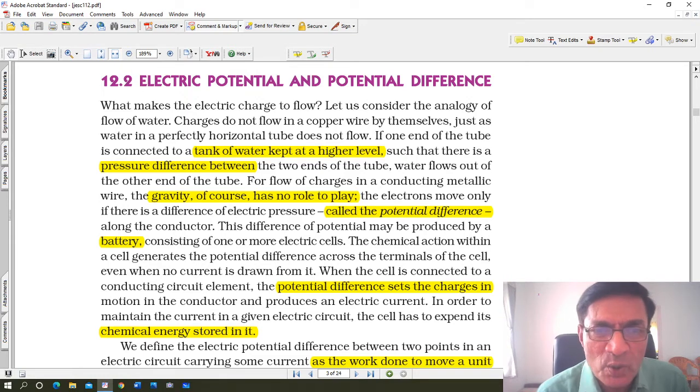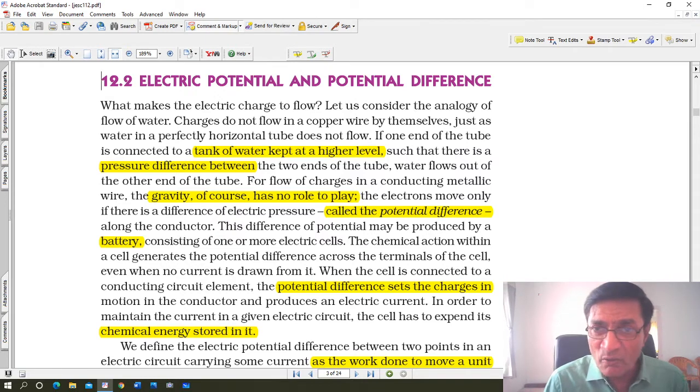If one end of the tube is connected to a tank of water kept at a higher level, such that there is a pressure difference between the two ends of the tube, water flows out of the other end of the tube. For flow of charges in a conducting metallic wire, the gravity of course has no role to play.